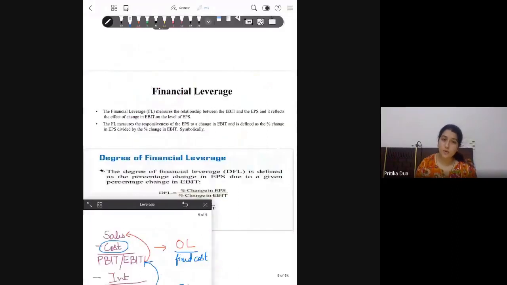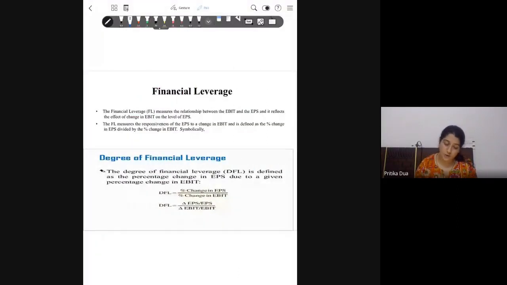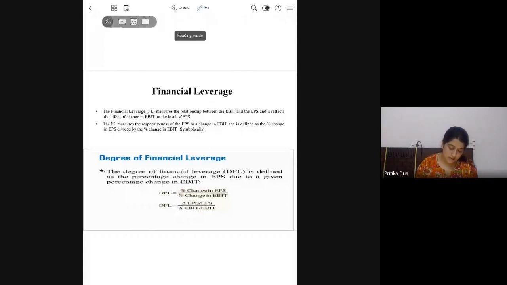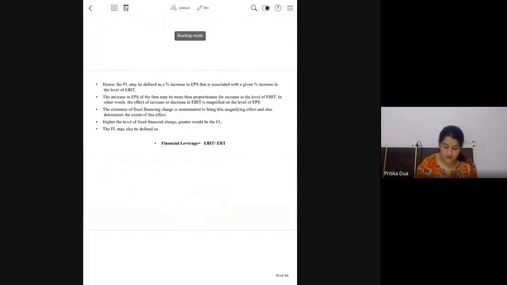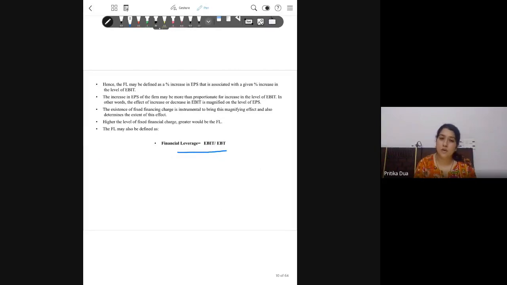Again, this formula will be used when you have data for two years. When you have data for a single year, we use this formula, which is EBIT upon EBT. EBT is your earnings before tax or profit before tax. The higher the level of fixed financial charges, the higher the level of fixed cost funds, the higher would be the financial leverage of the firm.